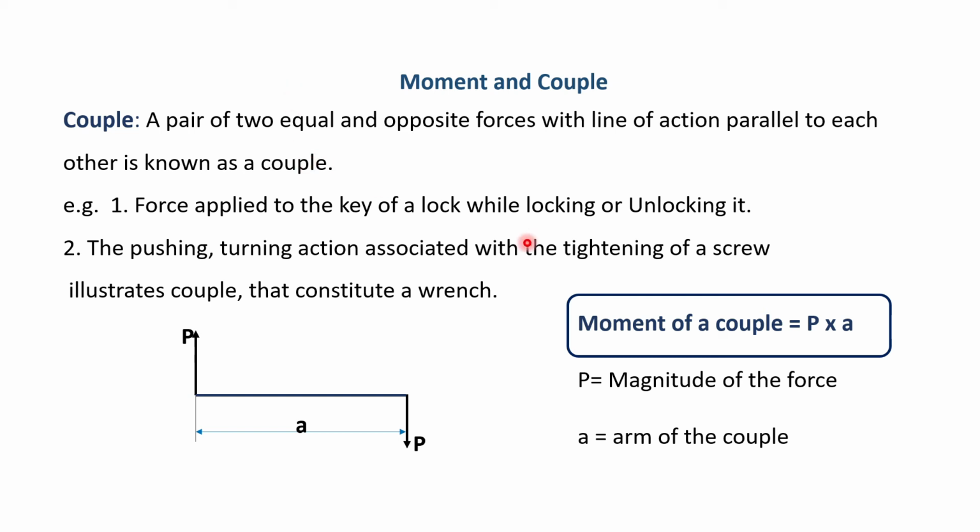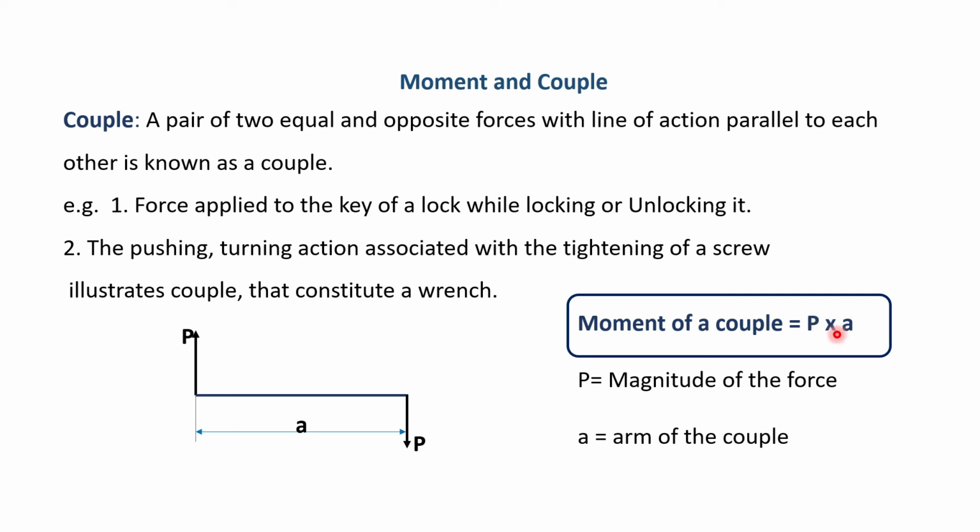And next to that, moment of a couple. Moment, you must have studied, is a force multiplied by the perpendicular distance from that force. Suppose we are taking moment about any point at a particular perpendicular distance A from that force.